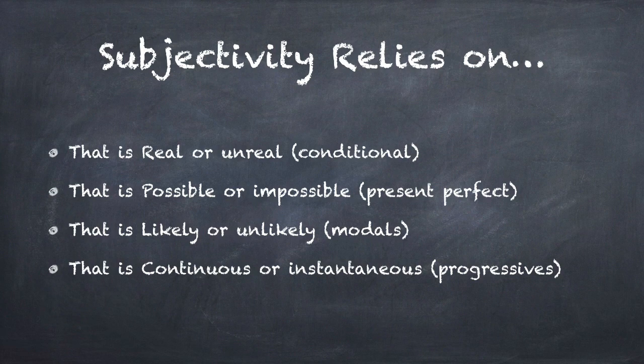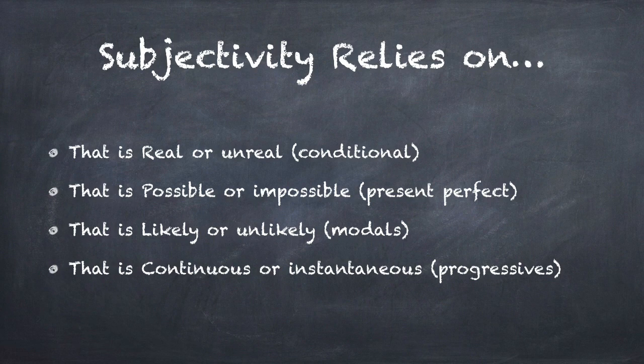Coming to what subjectivity relies on, then we have to consider these four key postulates that tells us about subjectivity. That is real or unreal. So subjectivity is conditional. That is possible or impossible, which means it projects towards present perfect tense.